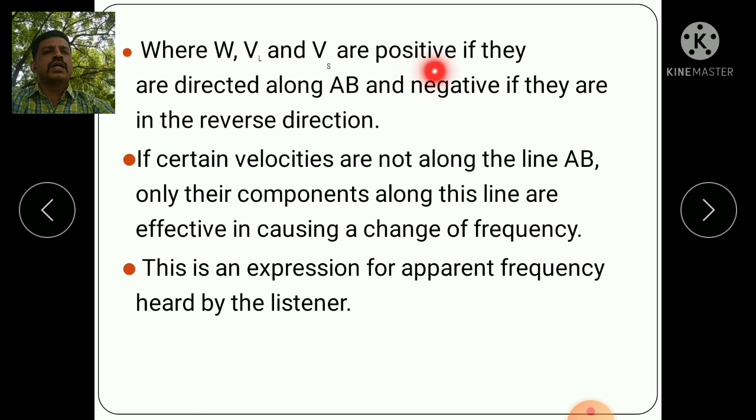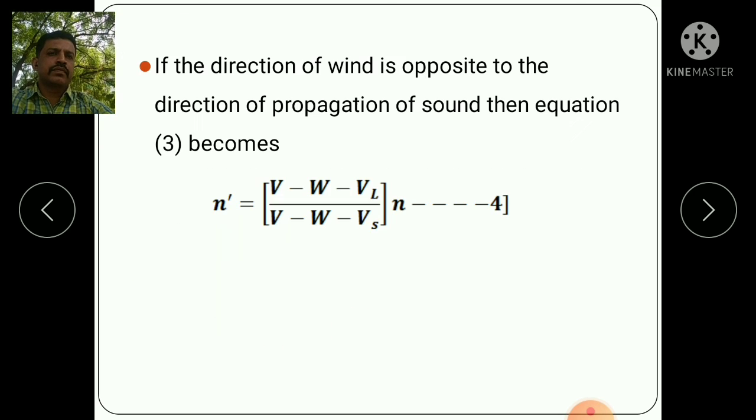Here v, vl and vs are positive if they are directed along AB and negative if they are in the reverse direction. If certain velocities are not along the line AB, only the components along this line effectively cause the change of frequency. This is the expression for the apparent frequency heard by the listener. If the direction of the wind is opposite to the direction of propagation of sound, then the equation becomes n dash equal to (v minus w minus vl) upon (v minus w minus vs) into n.